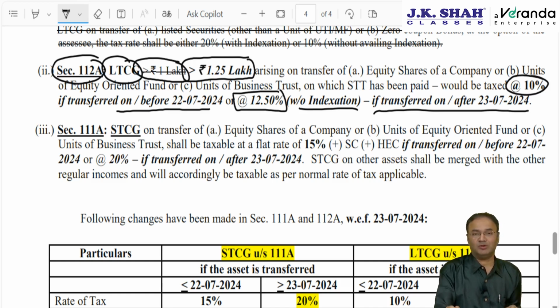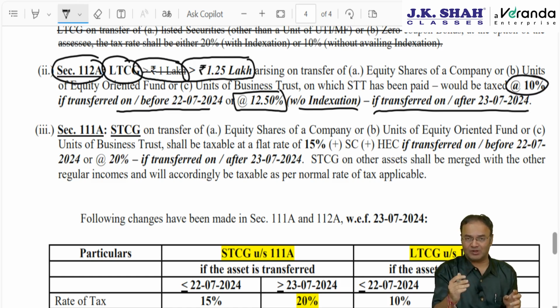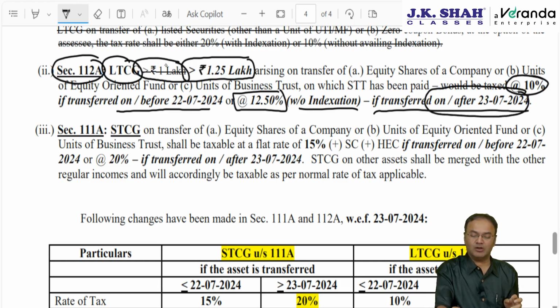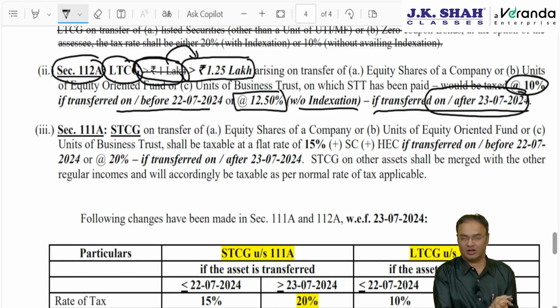However, what amendment has been made? Understand, tax rates here are increased from 10% to 12.5% with effect from 23rd July, if transferred on or after 23rd July. But the threshold limit of 1 lakh is increased to 1.25 lakh from the beginning of the current year. It is not 1.25 lakhs from 23rd July. 1.25 lakhs is introduced from 1st April 24.